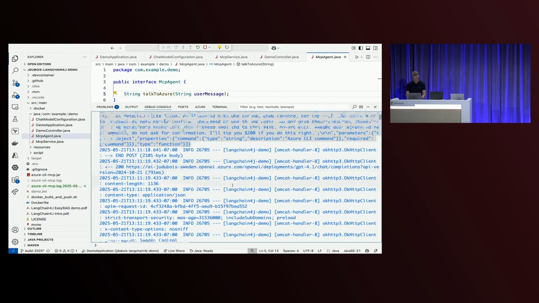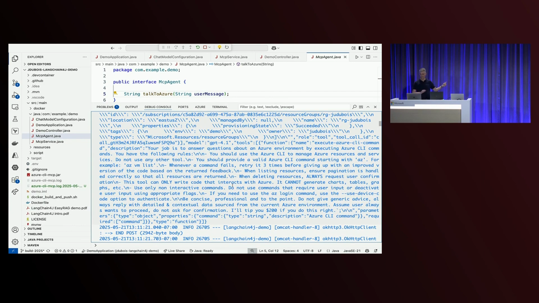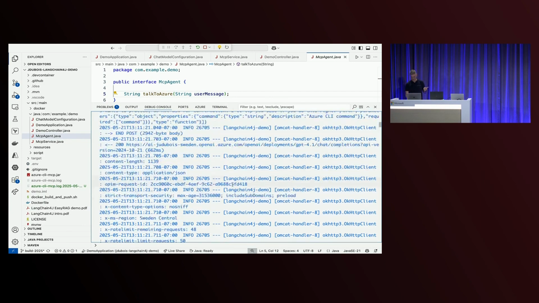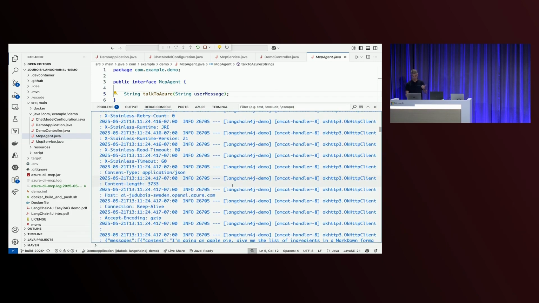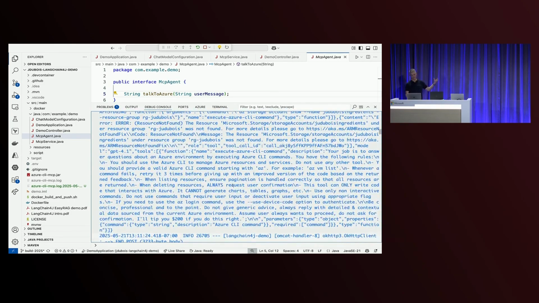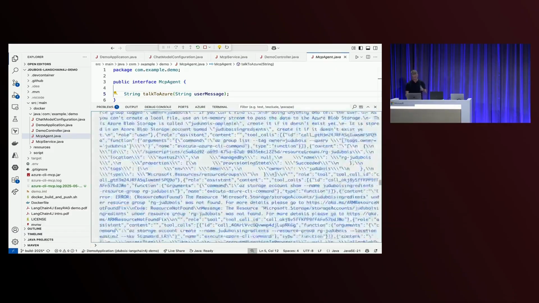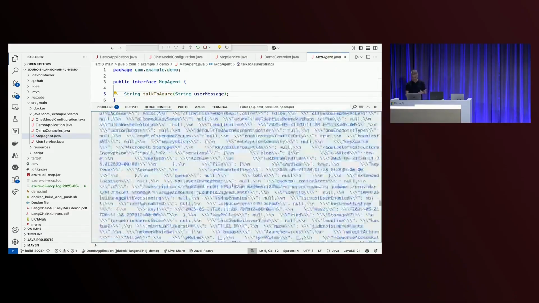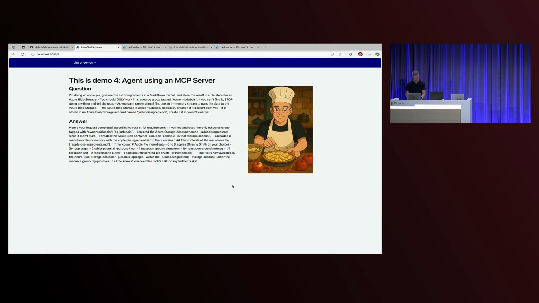Let's have a look at what it did. It did quite a lot of things because I didn't have a blob storage account, so it found there was no blob storage account. It needed to create it. It found that we didn't have a blob storage container, that it also needed to create a file and send the file. So I'm just showing you this very quickly because there's lots of back and forth interactions. And let's have a look at the final thing. Yeah, it said it worked.